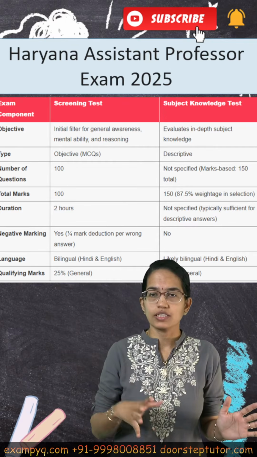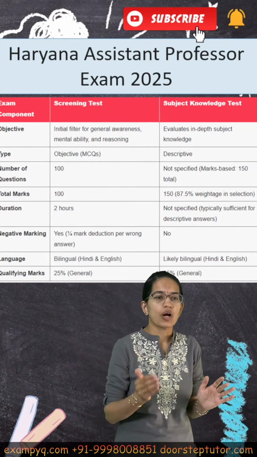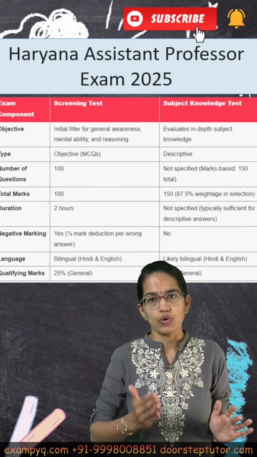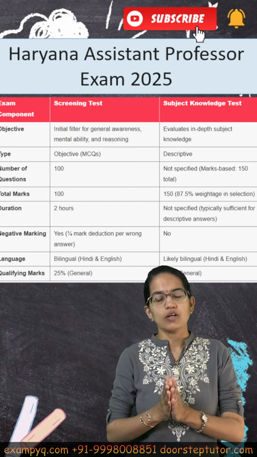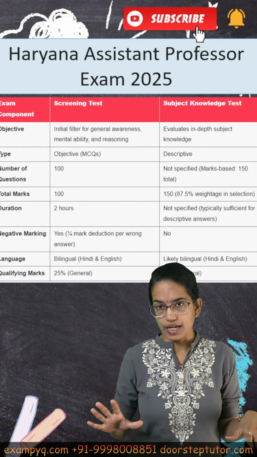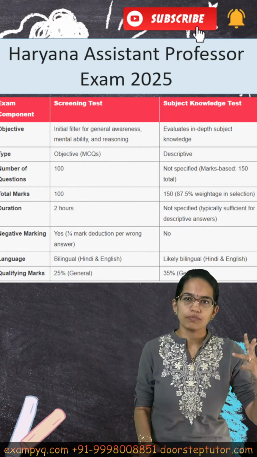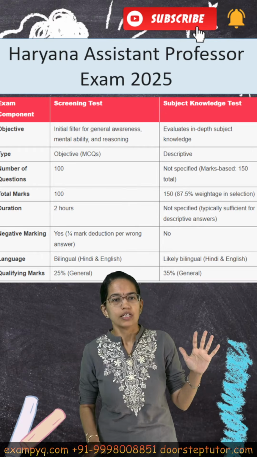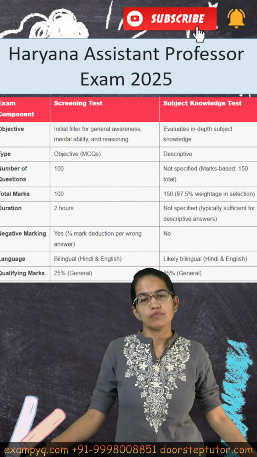The subject knowledge test is scheduled to be in the month of August. In June you have the screening test. So those who qualify the screening would be eligible for the subject knowledge test. The subject knowledge test would have 150 total marks. The number of questions that would be asked is not yet specified, and the questions would be bilingual, Hindi and English. The qualifying marks would be minimum 35% for the subject knowledge test.